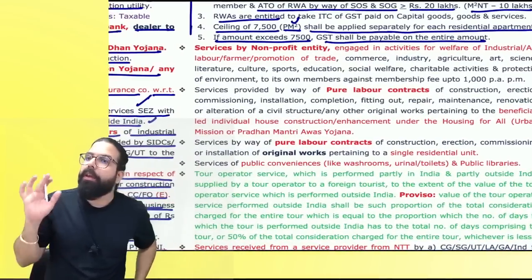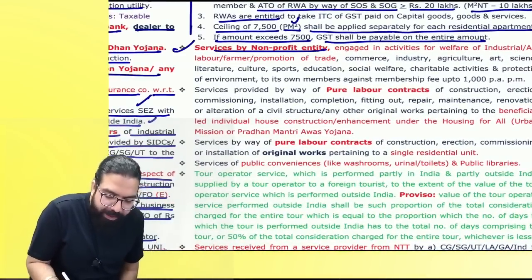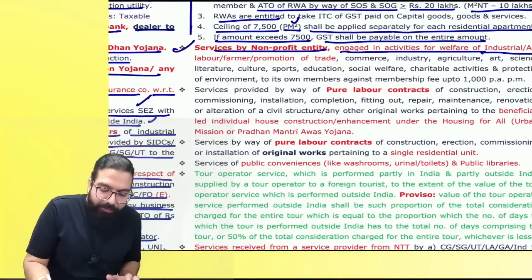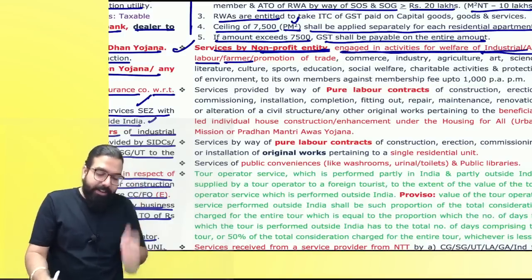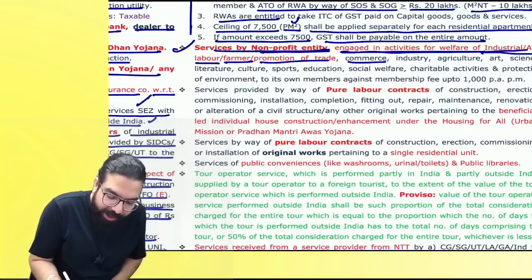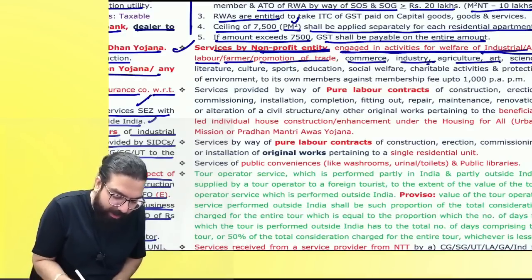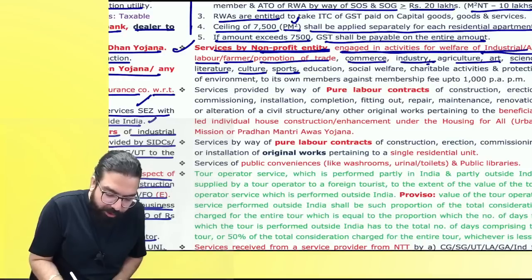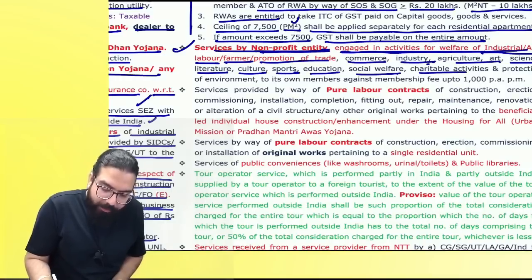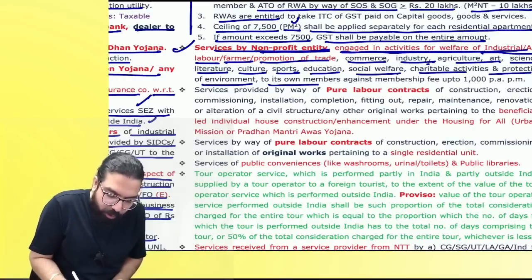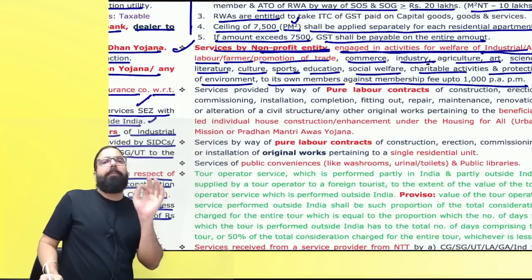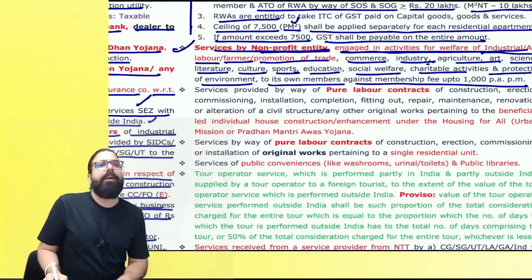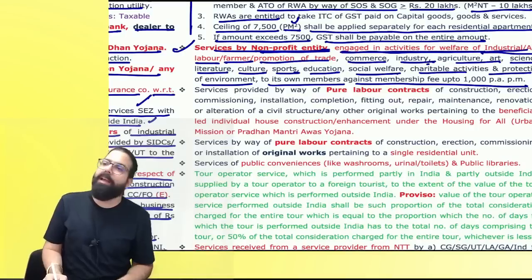Everyone over here. The next one is services by a non-profit entity engaged in activities for the welfare of industrial, agriculture, labor, farmers. Baba, there is a non-profit entity engaged in activity for the welfare of industrial, agriculture, labor, promotion of trade, commerce, industry, agriculture, art, science, literature, culture, sports, education, social welfare, charitable activity, protection of environment. To its own members they are giving services and charging only up to 1,000 rupees per annum per member. Then also the services of the non-profit entity to the members will be exempted.